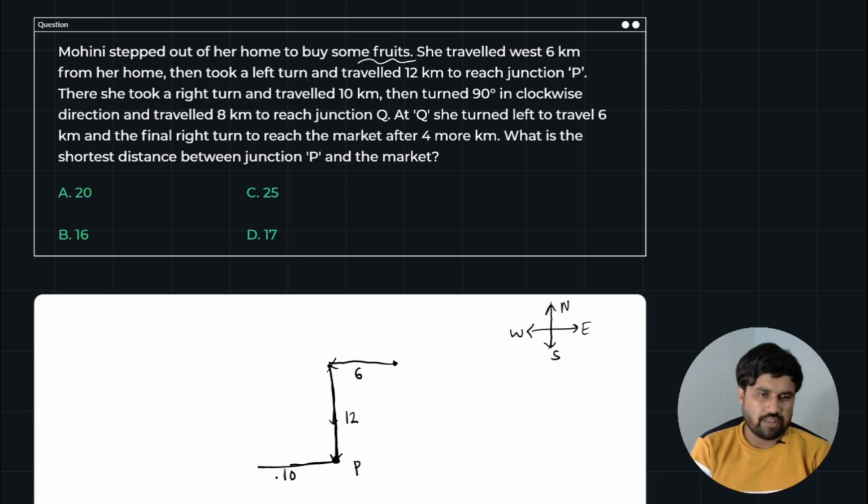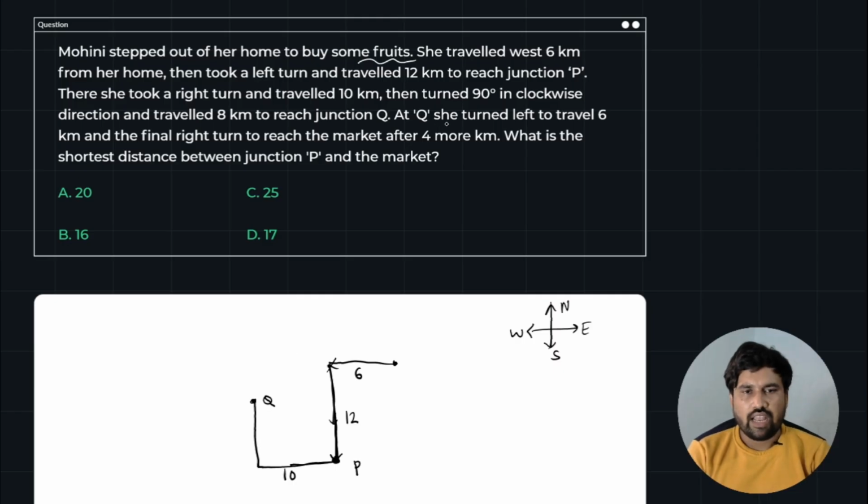I am taking this 10, and then turn 90 degrees clockwise. This is the 90 degrees clockwise, and traveled for 8 kilometers to reach junction Q. So she traveled only 8 kilometers. It will be near a half more than the 12. So I have drawn the picture like this, and this is the point Q.